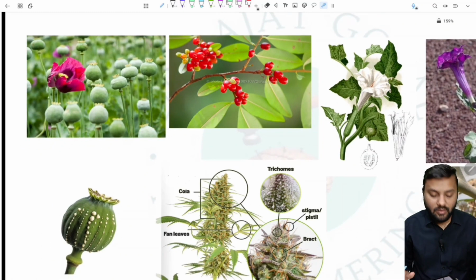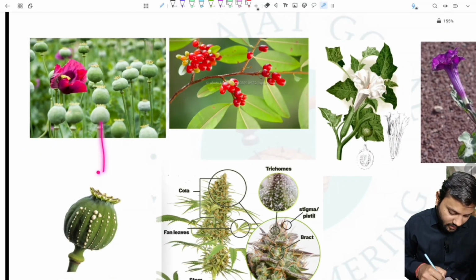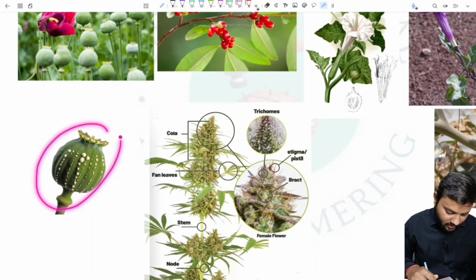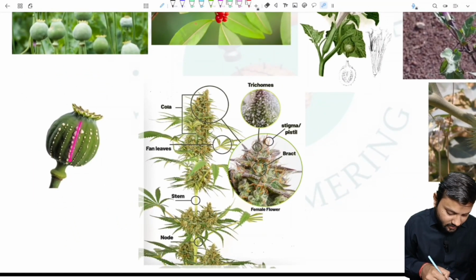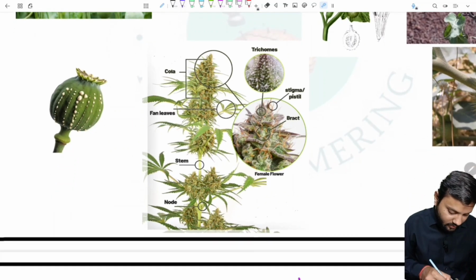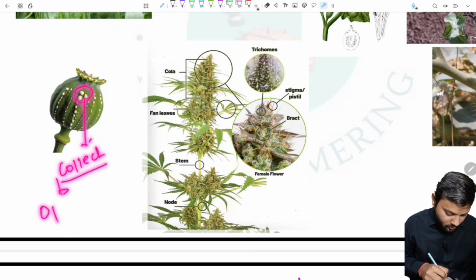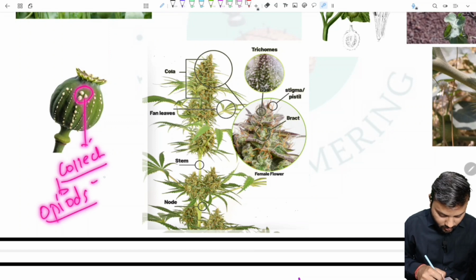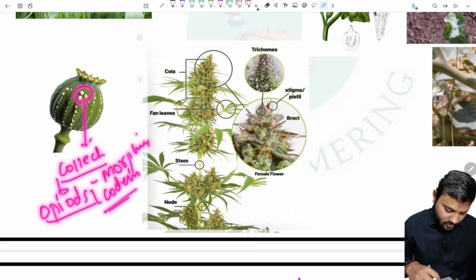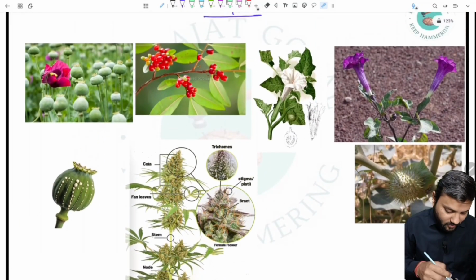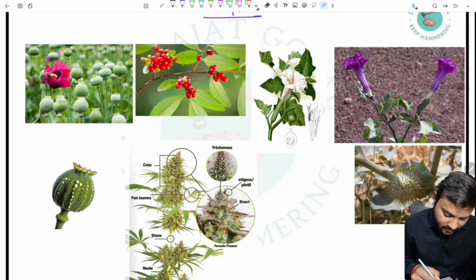Poppy, or Papaver somniferum. Here we can see it is an unripe capsule, and when we make cuts in the unripe capsule, we have to make longitudinal cuts. Then a milk-like product will come out, and this milk-like product, when dried, is collected and used for making opioids such as morphine, codeine, etc.